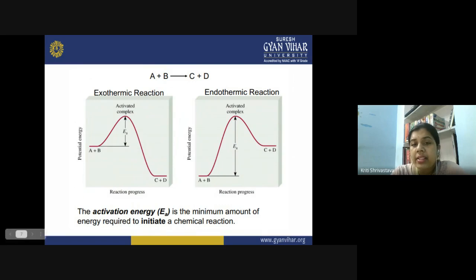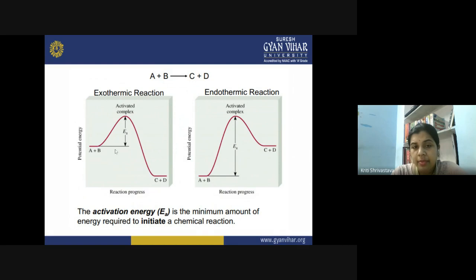Now in this slide, you can see the difference between the exothermic and endothermic reaction. They are not concerned about the activation energy barrier. However, the value of the activation energy barrier can be different for both of them. But actually, they are more concerned about the delta E value. So in the exothermic reaction, you can see the energy of the reactant is greater than the energy of the product. So A plus B have higher energy, and C plus D have lower energy.